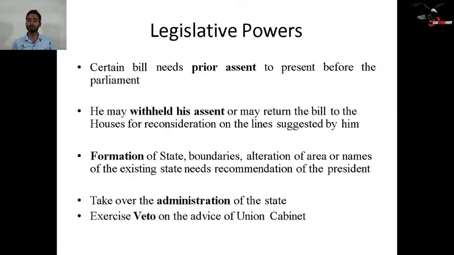He may withhold his assent, or may return the bill to the House for reconsideration along the lines suggested by him. So the President also has some veto power, which we will discuss.